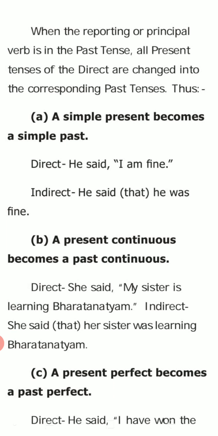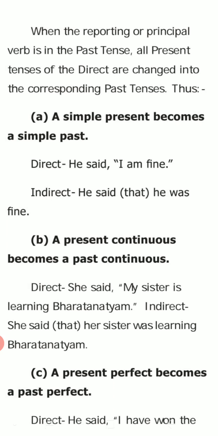Okay, some other examples with tense changes. When the reporting verb or principal verb is in the past tense, all present tenses of the direct are changed into the corresponding past tense. Already I told: simple present changes into simple past, present continuous into past continuous, present perfect into past perfect. Some examples we can see. A simple present becomes simple past. The direct one question is there. He said, I am fine.